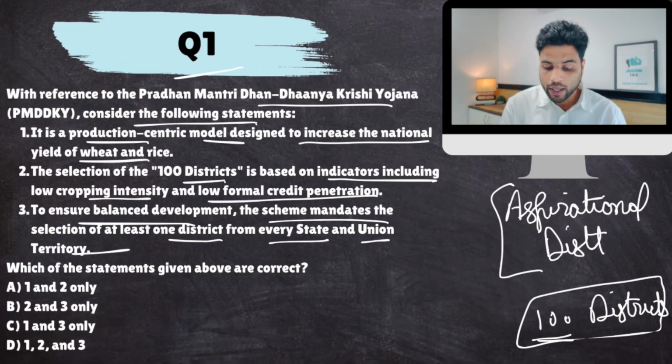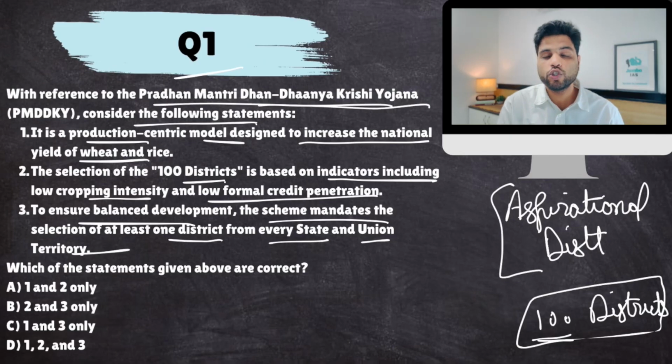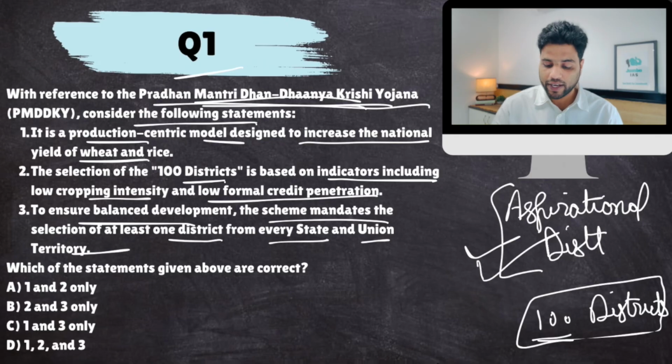Now, Pradhan Mantri Dhan Dhanya Krishi Yojana is inspired by the success of the Aspirational Districts Program. So it is designed based on it. The only difference is that it focuses on agriculture. It first identifies those 100 districts where agriculture is really bad. How do we judge this?